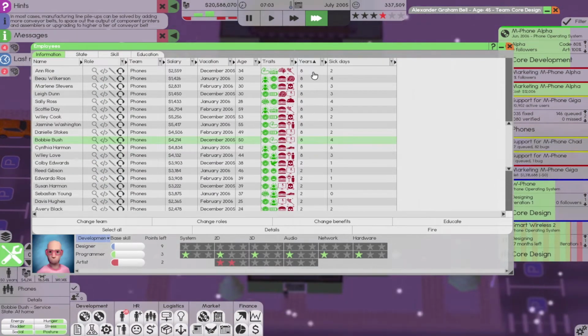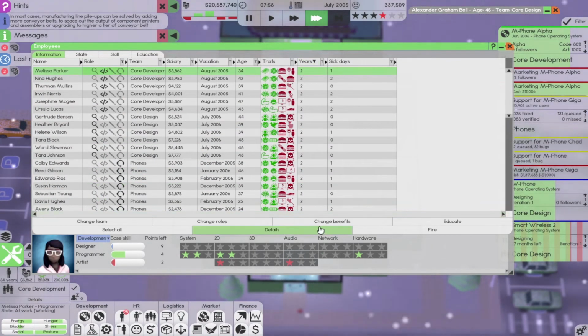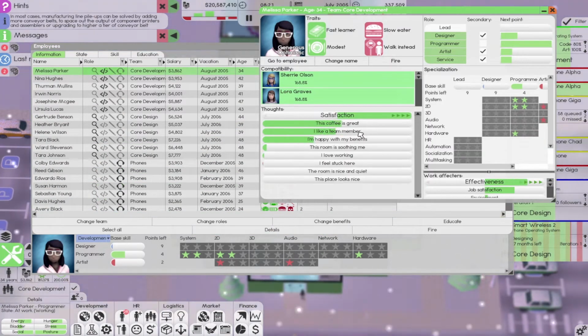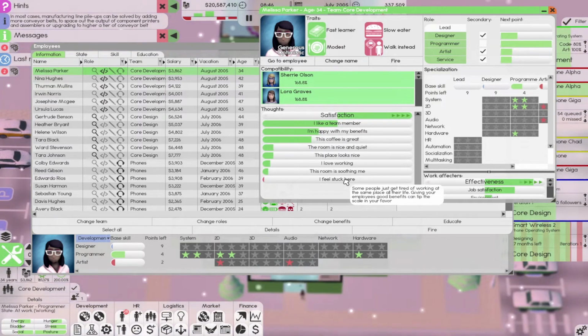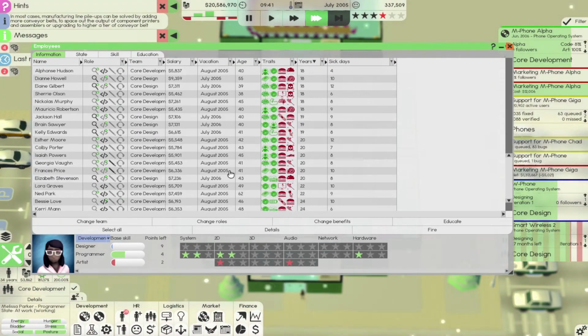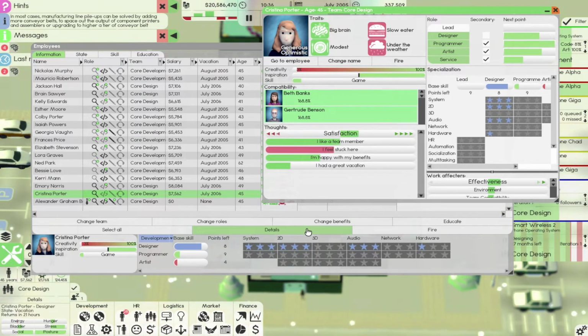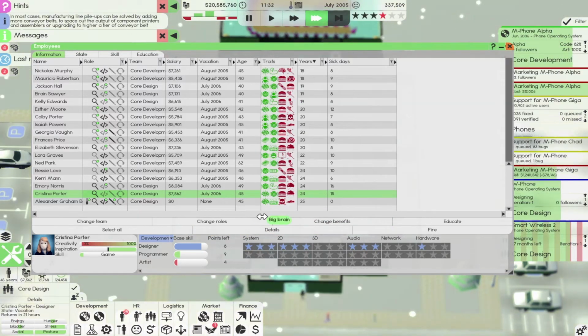Take someone who has only been here for 2 years. Look at that satisfaction. They're barely feeling stuck at this point. But even our people who have been there the longest time, they're going to be happy enough with those benefits till the end of the game, probably.